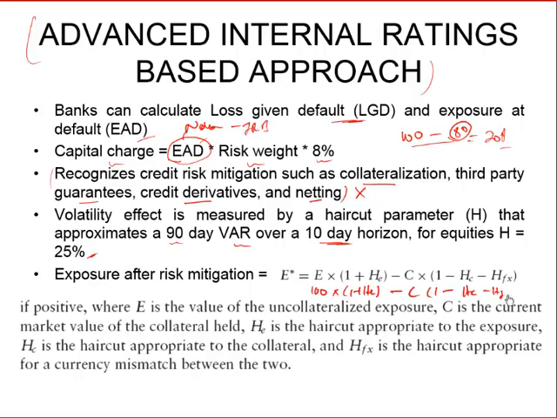This is just to be conservative. So the uncollateralized exposure we raise by a haircut factor, and the value of the collateral we bring down by a haircut factor.